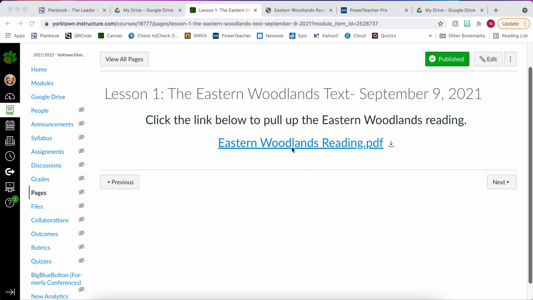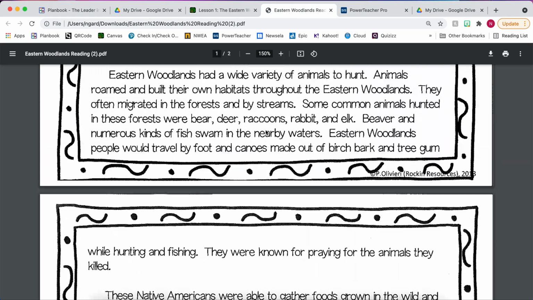We're going to look at our Eastern Woodlands reading. So if you haven't already done so, you can click on this link if you would like. If you don't even want to pull the reading up for this part, you could just follow along with this video, but you will need the reading open when you do the activity on the next page. So I would suggest going ahead and clicking it and opening it. I've already got it right here.